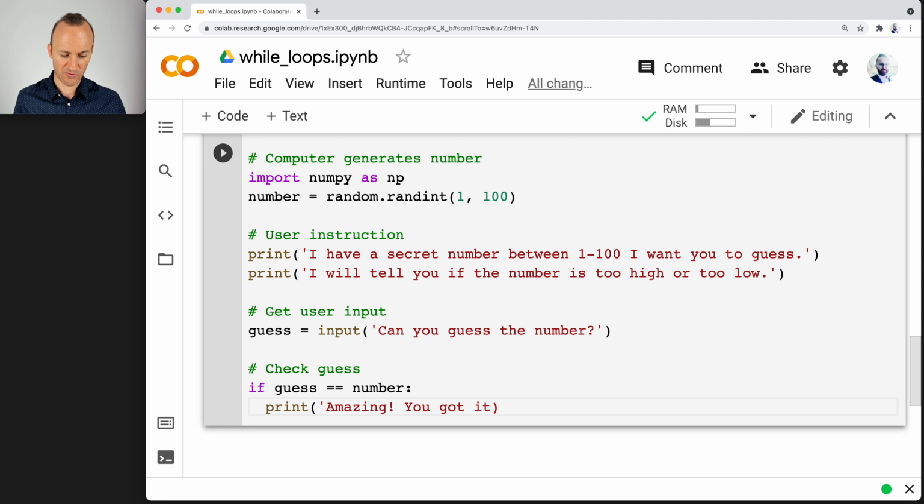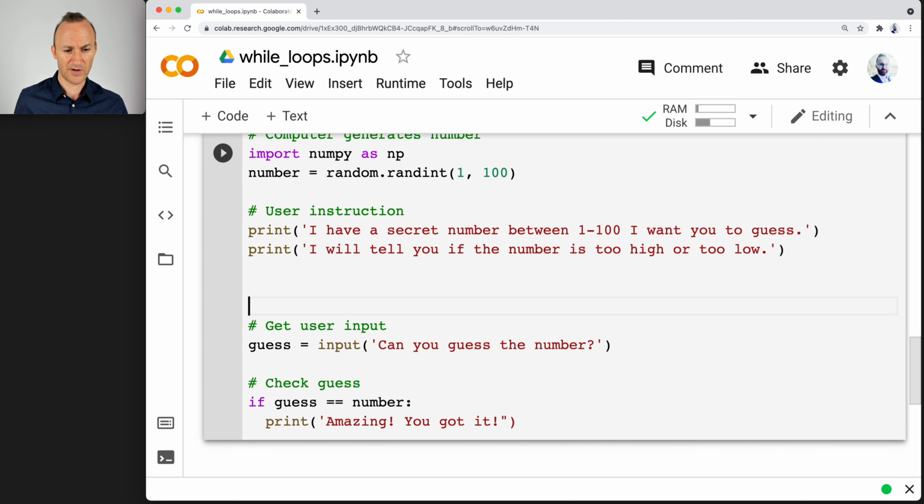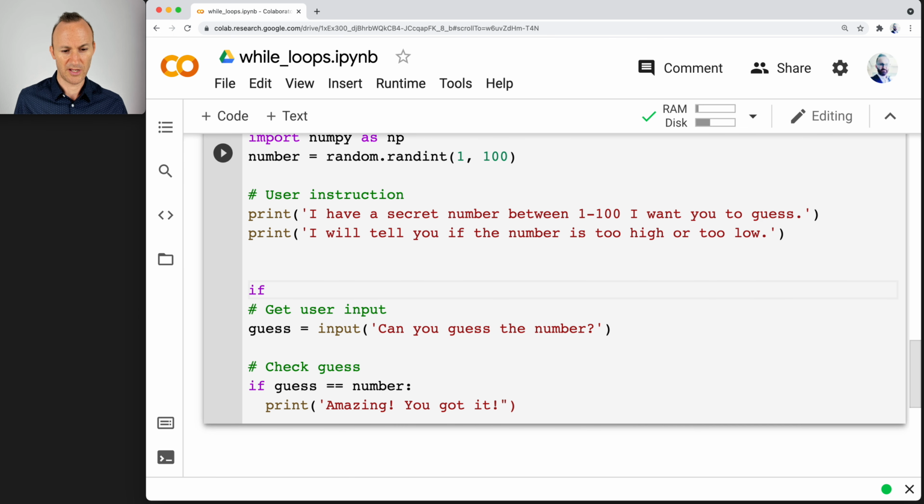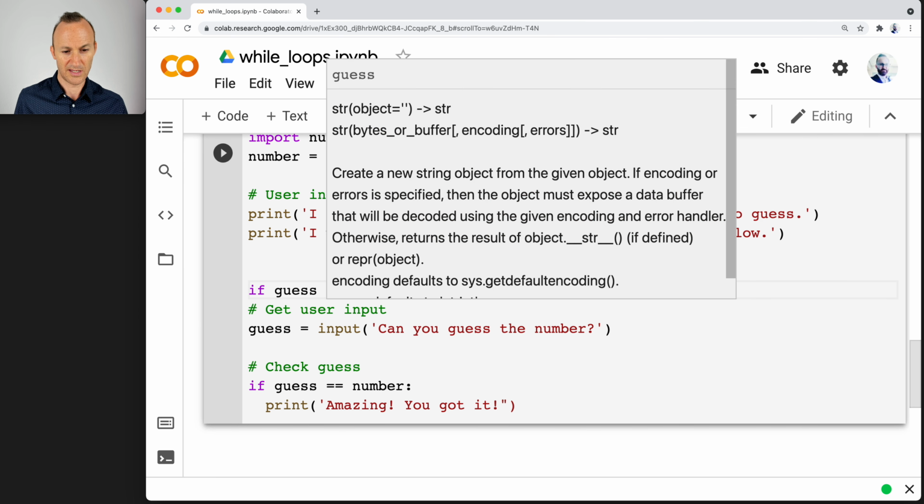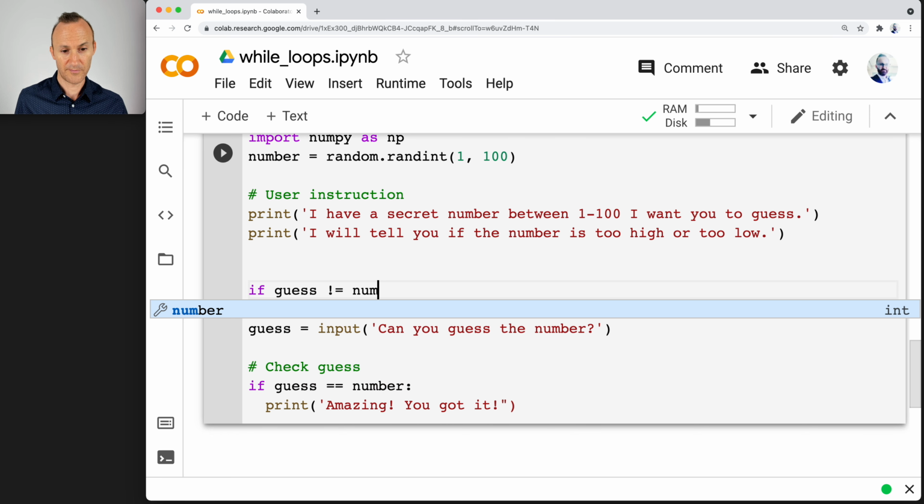When I think about it structurally, the idea is that once we're into this guessing game, we're in a while loop. We don't know how many guesses it's going to take, so we want to run this over and over again for as long as guess doesn't equal number. So why don't we go ahead and do that now? Let's create the while loop, and I'll just do it: while guess is not equal to number.